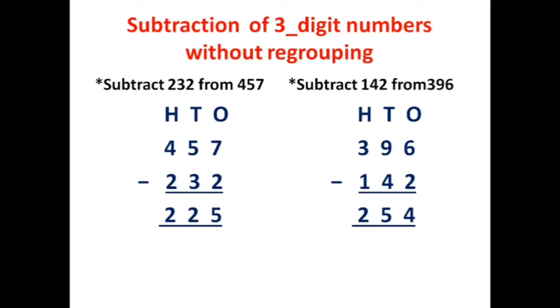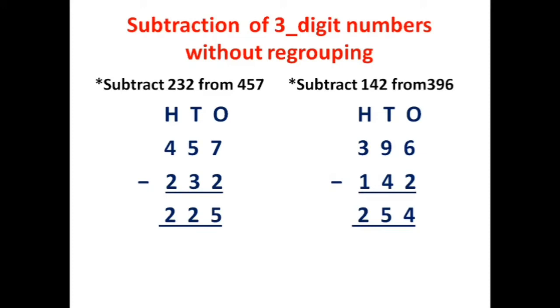Now let us subtract the numbers in the tens place. 5 minus 3 is equal to 2. Now let us subtract the numbers in the hundreds place. 4 minus 2 is equal to 2. So the final answer is 225. 457 minus 232 is equal to 225.